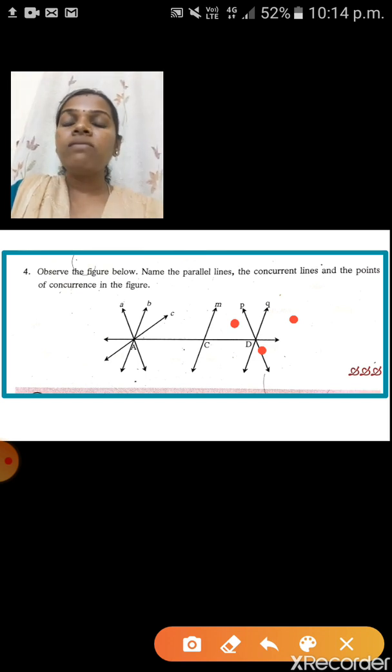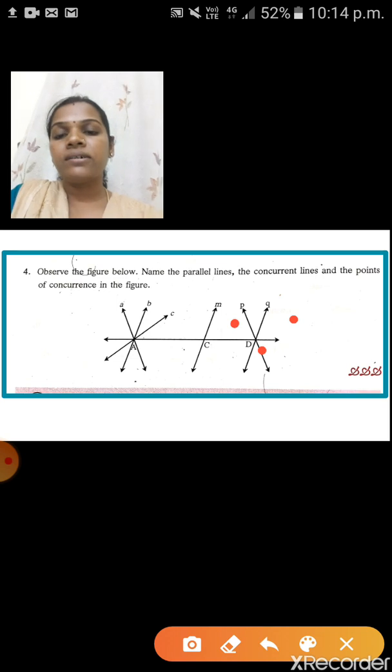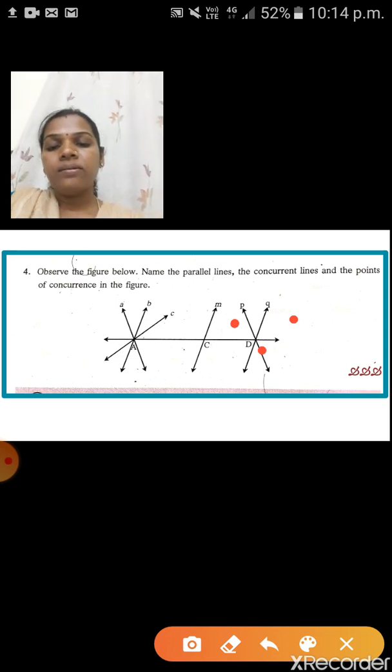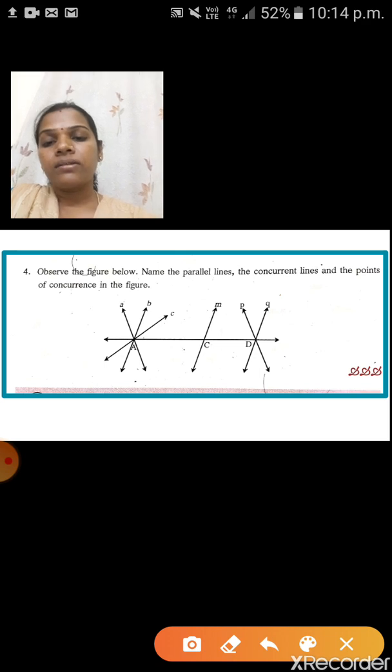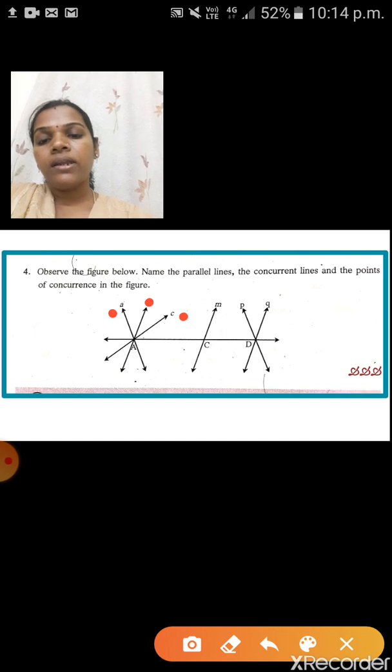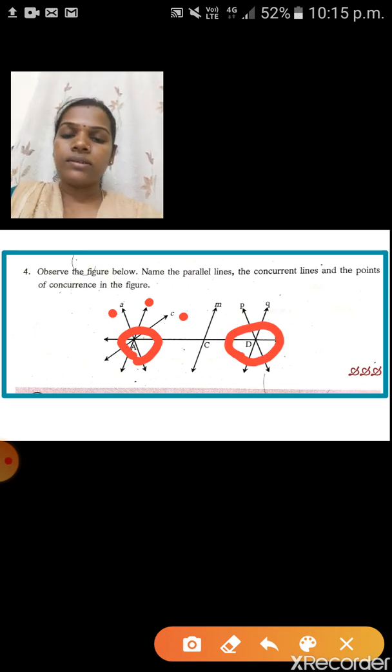Next one is point of concurrence. Point of concurrence means that point. See here, children, these three lines pass through this point A. So this is one point of concurrence and this is another point of concurrence.